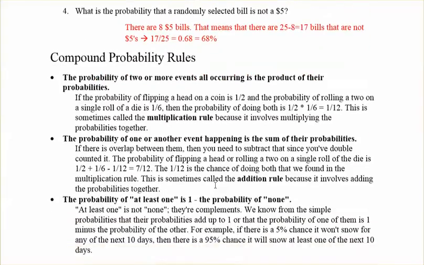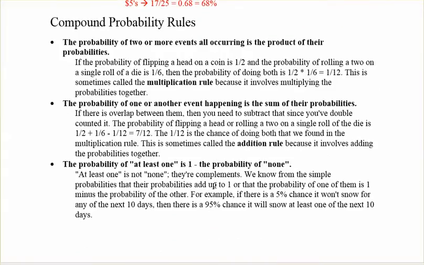Now, compound probability is when you're doing more than one thing at a time. So it's not just one thing, it's more than one thing. For the probability rules here, the probability of 2 or more events all occurring is the product. Remember, product is multiplication of their probabilities. So if the probability of flipping a head on a coin is 1/2, then the probability of rolling a 2 on a single die is 1/6.